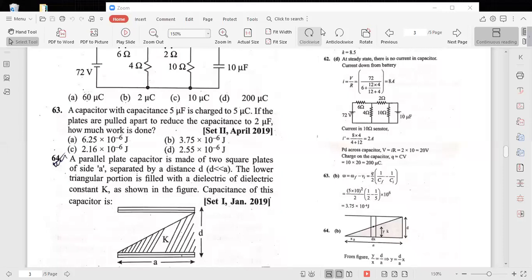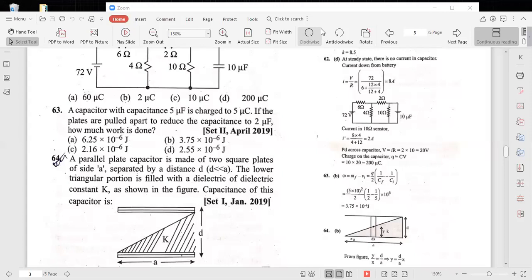Okay, you see problem number 63. A capacitor with capacitance 5 microfarad. That means initial capacitance is 5 microfarad. Charged to a charge Q1 equal to 5 microcoulomb. If the plates are pulled apart to reduce the capacitance to 2 microfarad, so final capacitance changes to 2 microfarad, then what is the work done? That is the question.